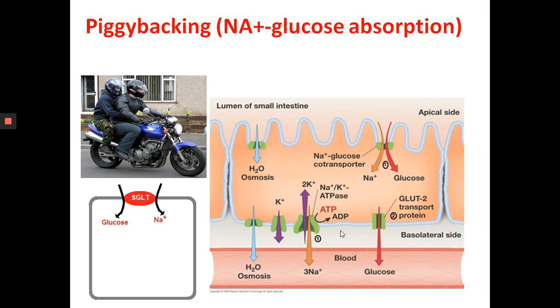Here, the higher concentration is in the lumen of the intestine, lower concentration in the blood. Water and some vitamins can also cross the gut wall passively. Active transport requires energy to pull molecules out of the intestinal lumen against a concentration gradient. In addition, certain molecules such as glucose, amino acids, and vitamin B12 have their own carriers or transporters which help in their absorption. They use piggybacking across the gut wall into the bloodstream.